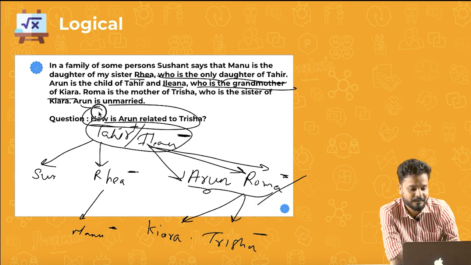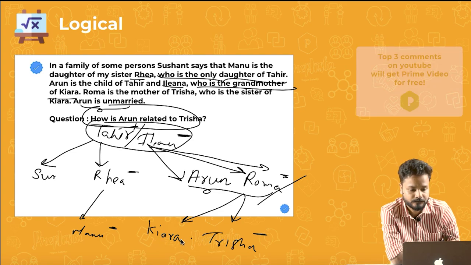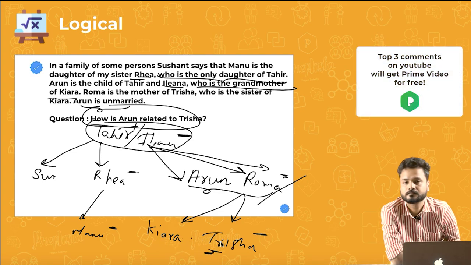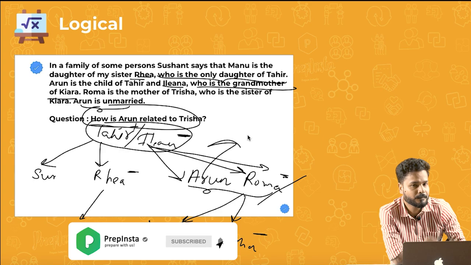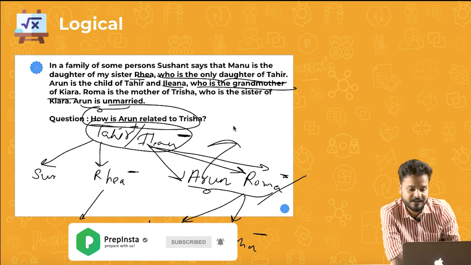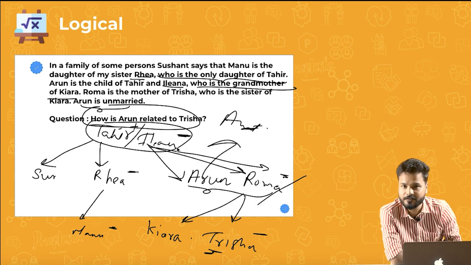So Arun is unmarried. And so who's Arun to Kiara? Trisha. The gender is actually not specified here, to be honest. A small bug in the question. But in the options, there were no options given as aunt. If that was the option, you would have been confused. But they did not give aunt as an option, so the answer here would be uncle.